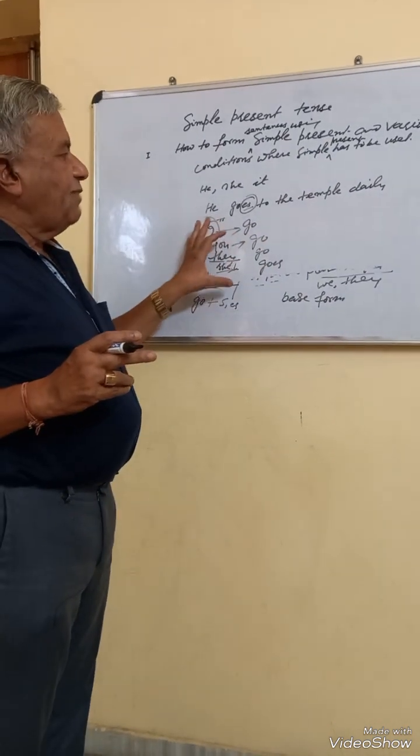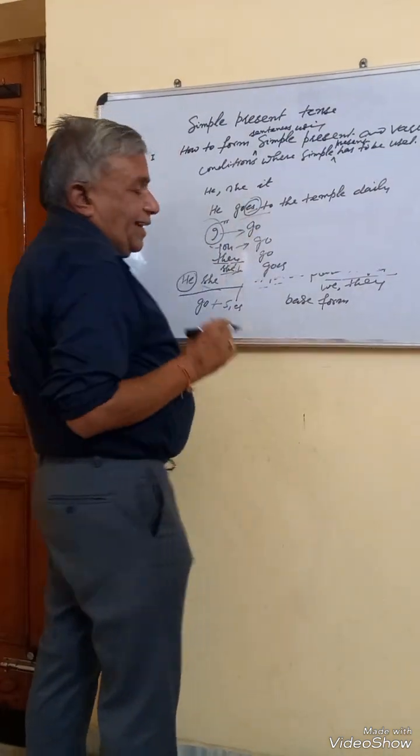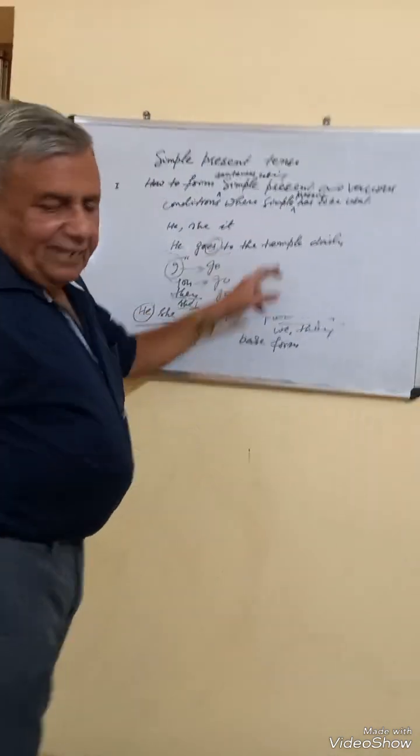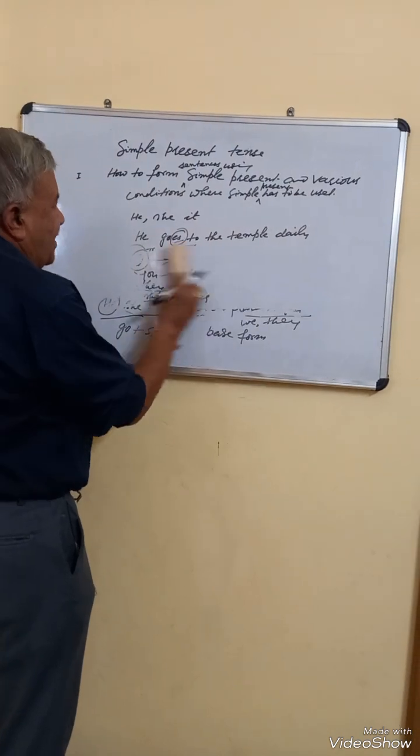So in case we have followed this much, then we can learn how to make negative sentences. He goes to the temple daily, and we are to convert this very sentence into a negative one.